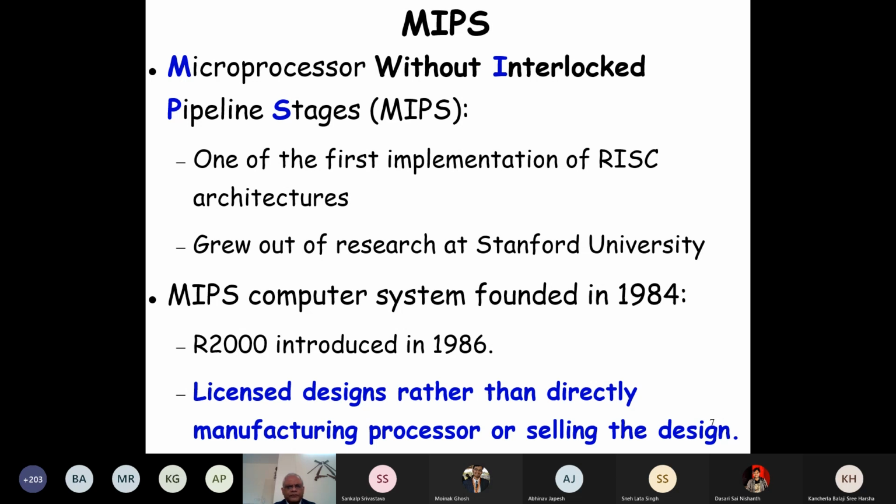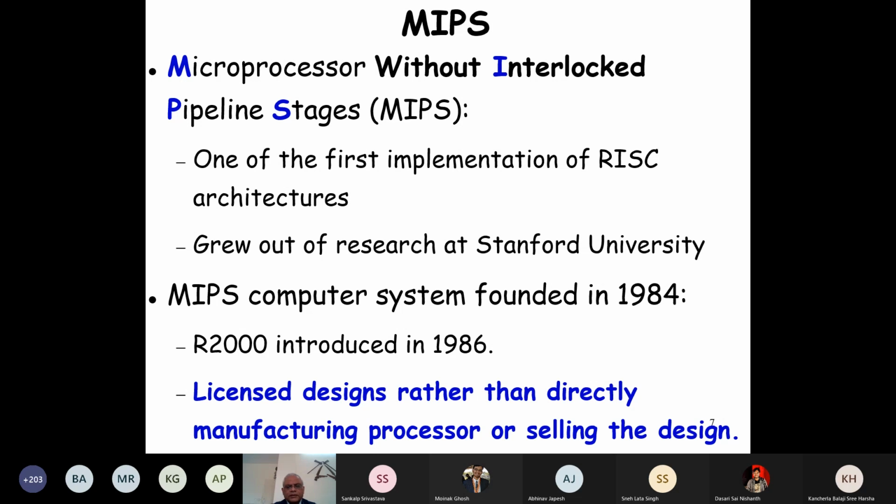What did he do? He said, we are not going to manufacture processors. We are going to sell our design. So he licensed the designs rather than manufacturing processors or selling the design. He could have sold the design to Intel or somebody who might have given him some $1 million and taken it. But what he did was license the design.